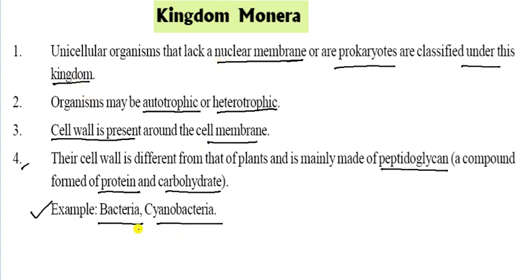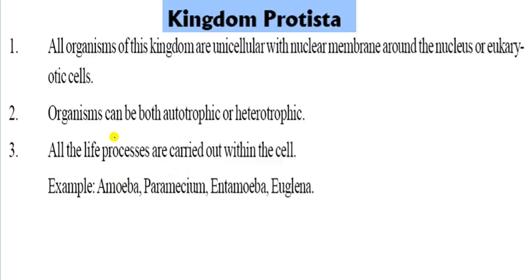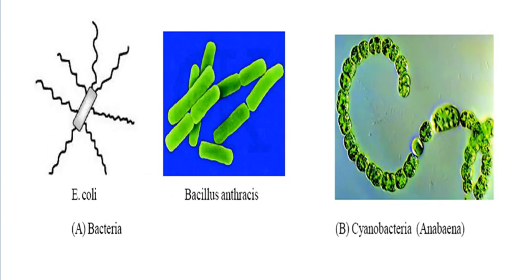You can see the figures of this type of kingdom. First one is E. coli, second is Bacillus, and this is the cyanobacteria Anabaena. You can see this figure, so you can draw the figure in your copy.